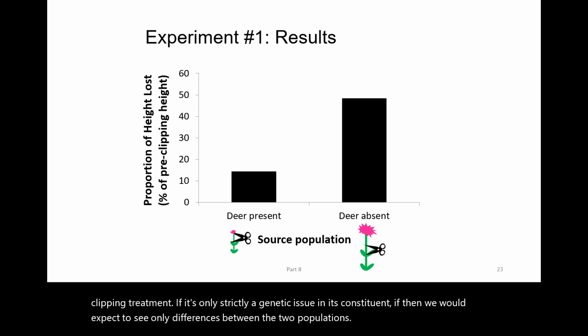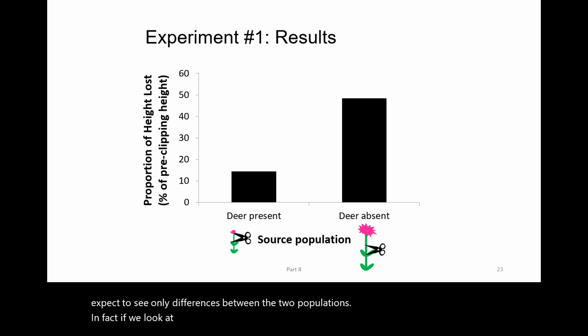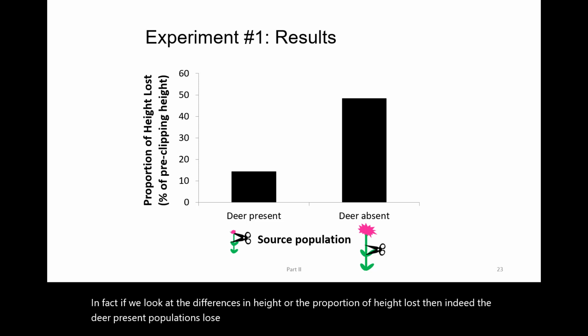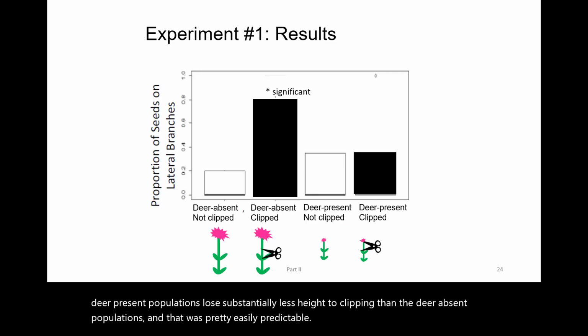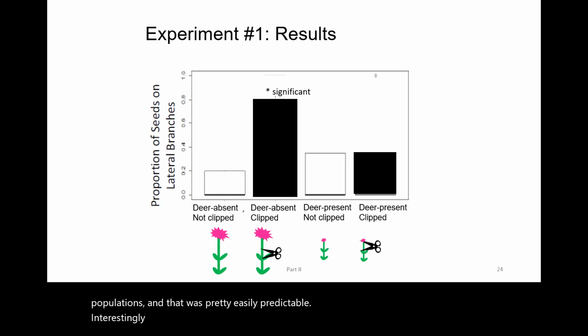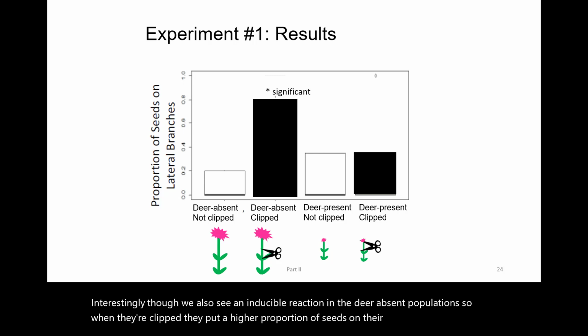In fact, if we look at the differences in height or the proportion of height lost, then indeed the deer present populations lose substantially less height to clipping than the deer absent populations, and that was pretty easily predictable. Interestingly though, we also see an inducible reaction in the deer absent populations. So when they're clipped, they put a higher proportion of seeds on their lateral branches than when they're not.